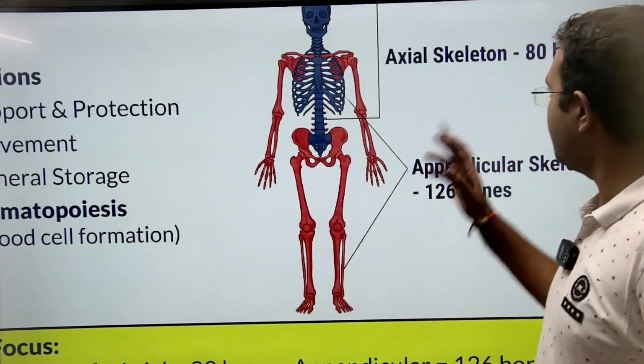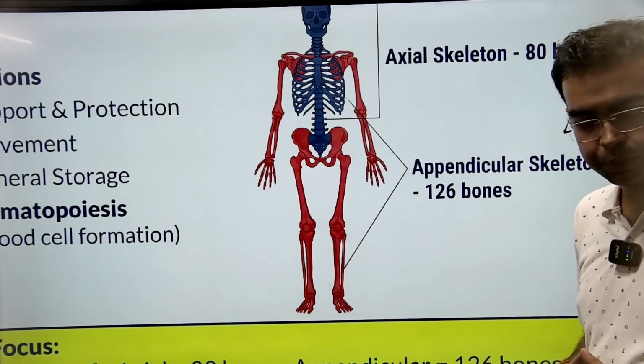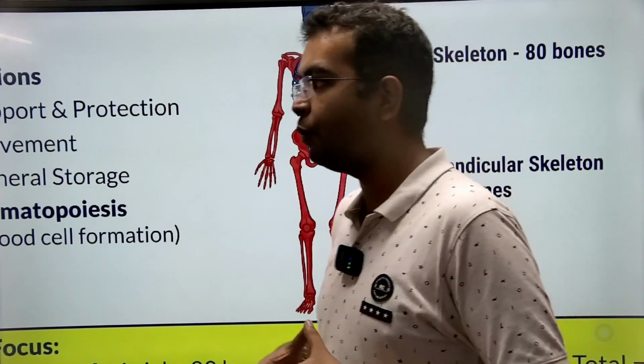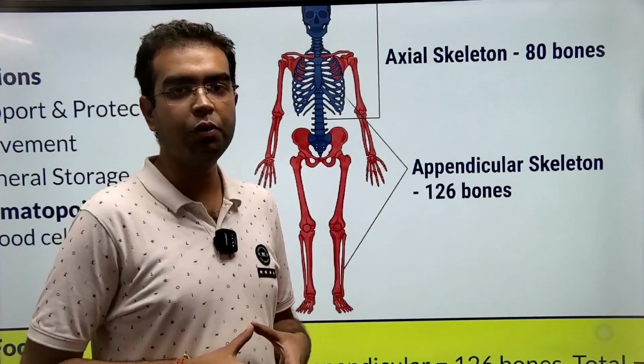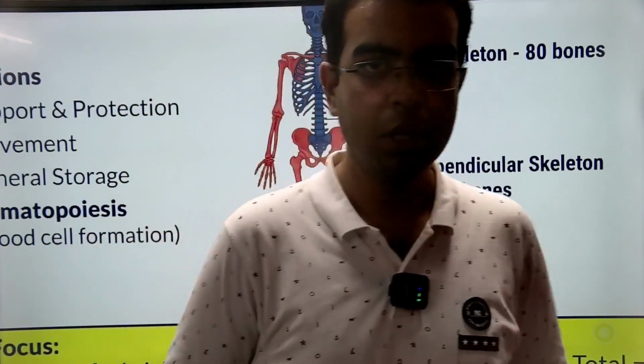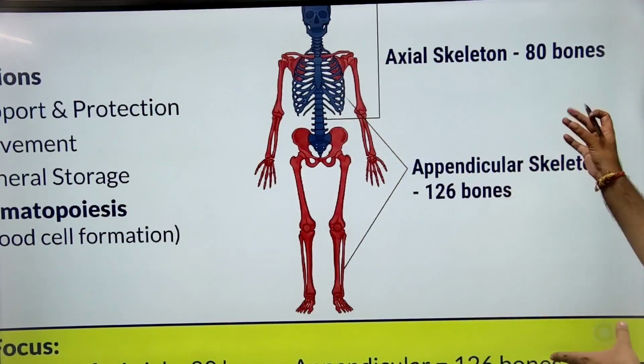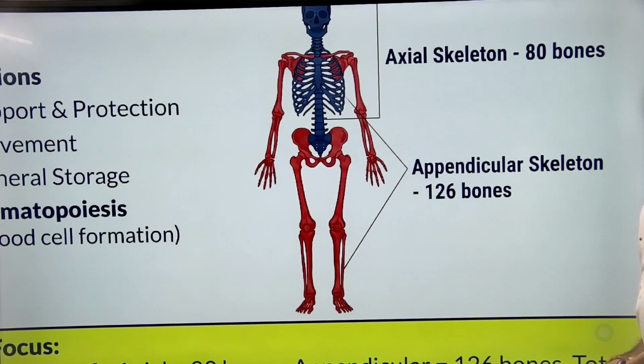Now if you sum 80 and 126, you get the total: our human body has a total of 206 bones.